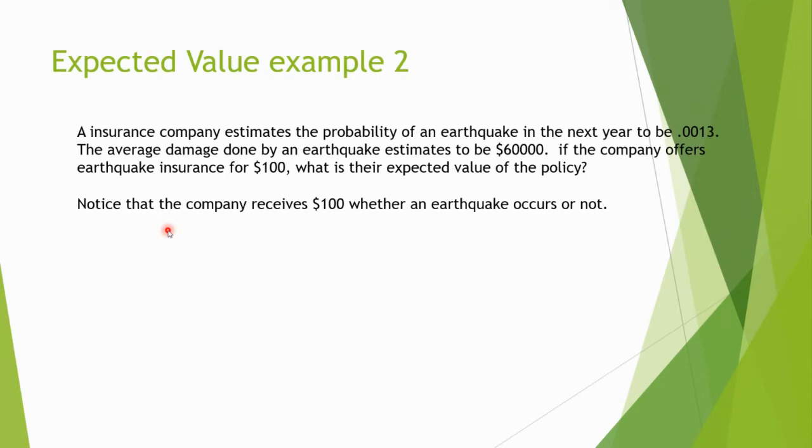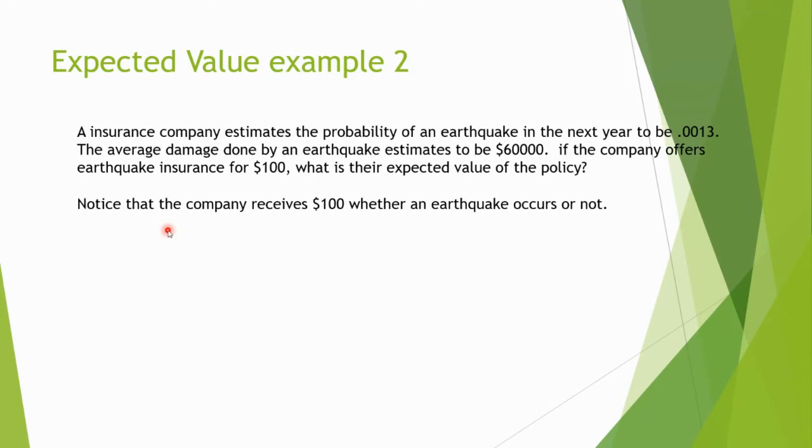Notice we said their expected value. We didn't say the expected value for us. We said their expected value. And of course, notice that assuming someone takes this policy, it's kind of like health insurance, or car insurance, maybe that's better.